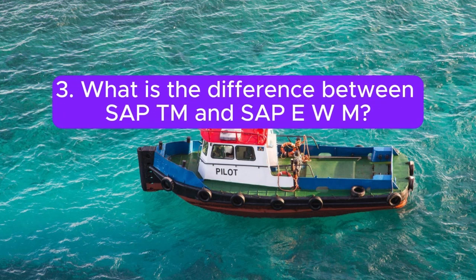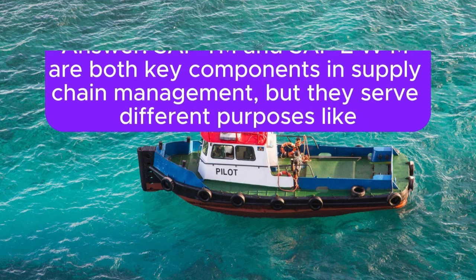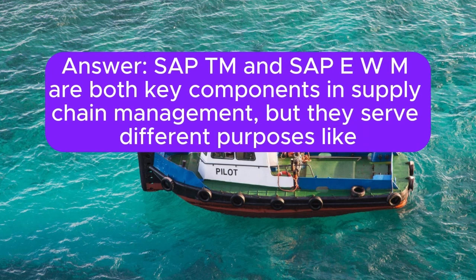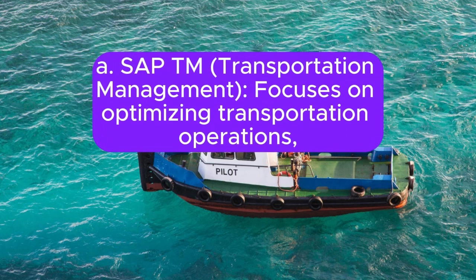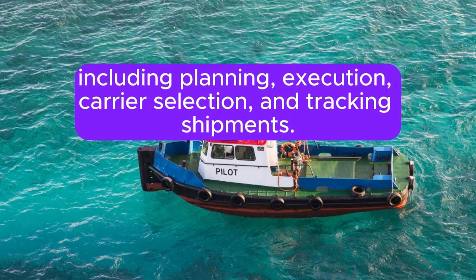3. What is the difference between SAP TM and SAP EWM? Answer: SAP TM and SAP EWM are both key components in supply chain management, but they serve different purposes like: A. SAP TM Transportation Management focuses on optimizing transportation operations, including planning, execution, carrier selection, and tracking shipments.